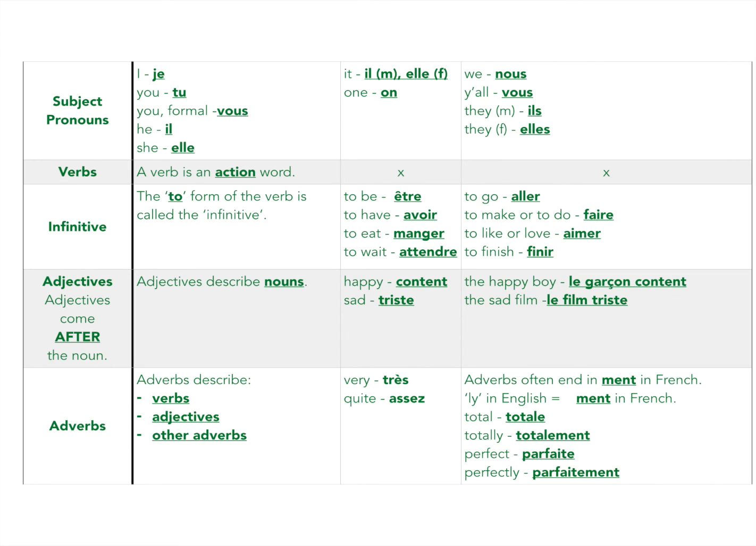So let's try to convert a couple of adjectives into adverbs. All right, so the word for total in French is total. But if we want to make it totally, we just add ment, totalement. The word for perfect in French is parfait. If we want to make it perfectly, we just add ment, parfaitement.